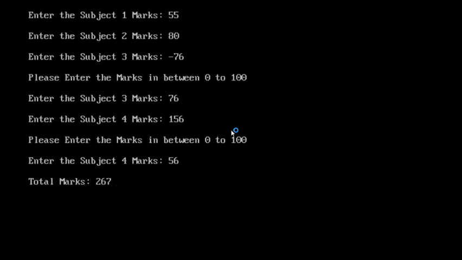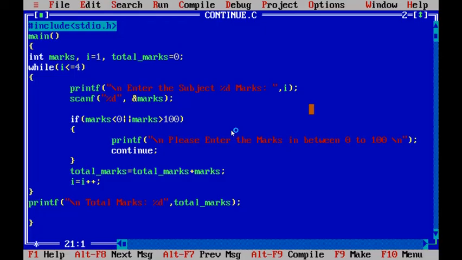Because we wrote the condition within the if control statement, continue statement. Whenever you enter the marks, negative marks or above 100, we used continue statement.